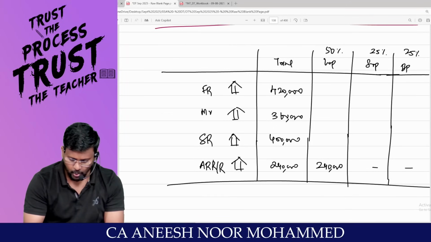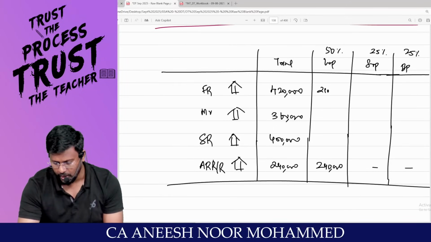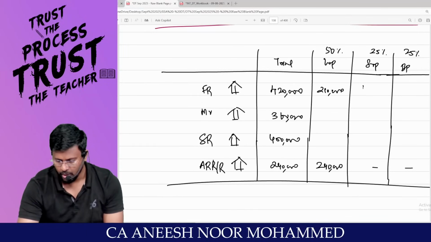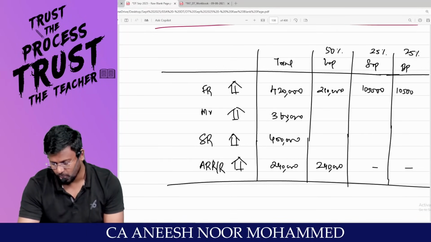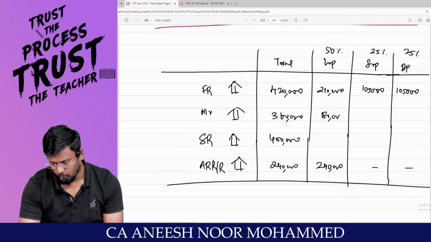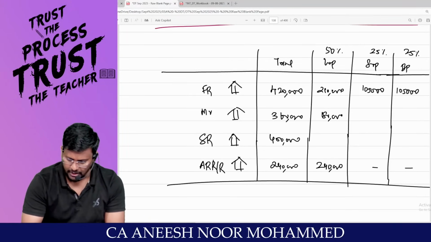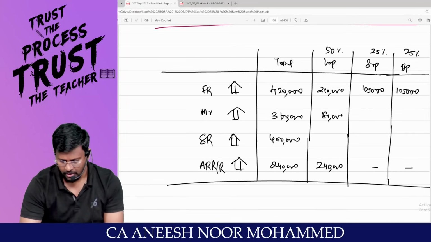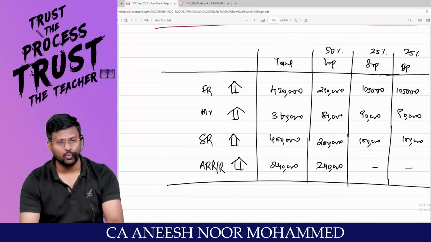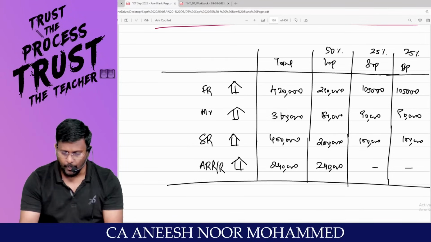So 4,20,000 into 50% comes to 2,10,000. 4,20,000 into 25% comes to 1,05,000, and again 1,05,000. Accepting? 3,60,000 into 50% comes to 1,80,000. 3,60,000 into 25%, 90,000, and again 90,000. 4 lakh into 50%, 2 lakhs. 4 lakh into 25%, 1 lakh, and again 1 lakh. Now I am going to calculate the gross annual value for the let out portion.